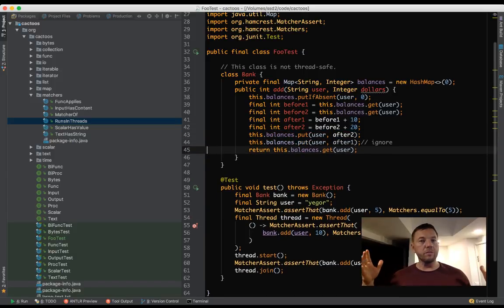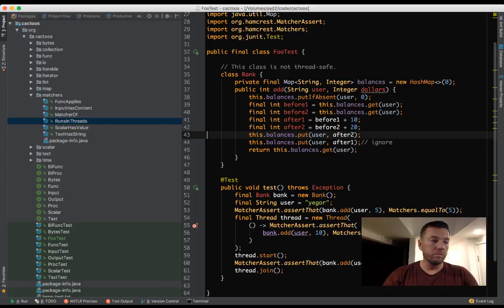If there are 15 clients coming from the HTTP front end, and all of them are trying to change the balance of the same user. So it's going to be 15 different requests for changing the balance. We don't know who's going to win. That's the problem. It's called race condition. Yeah, I think that's the term.